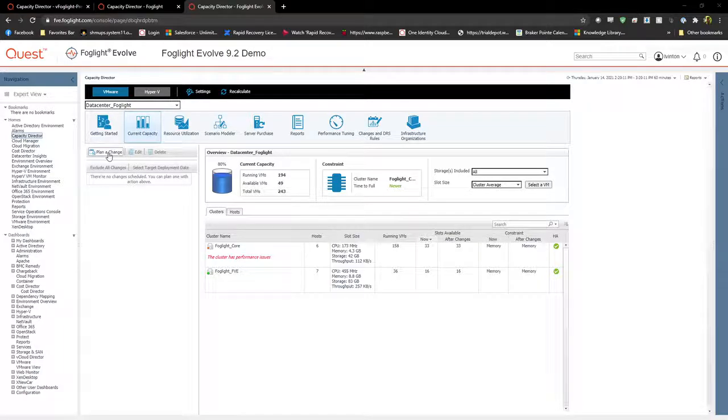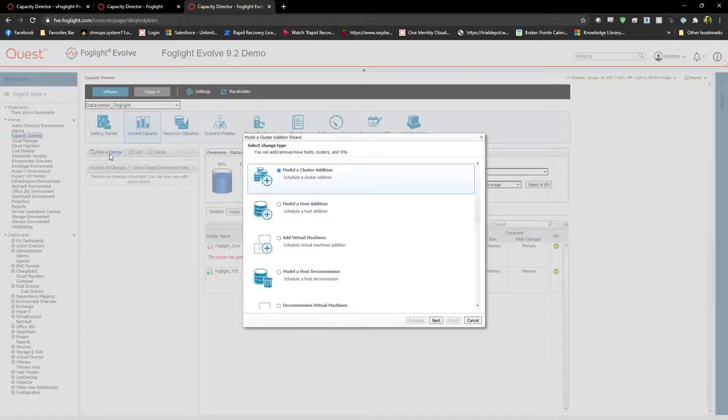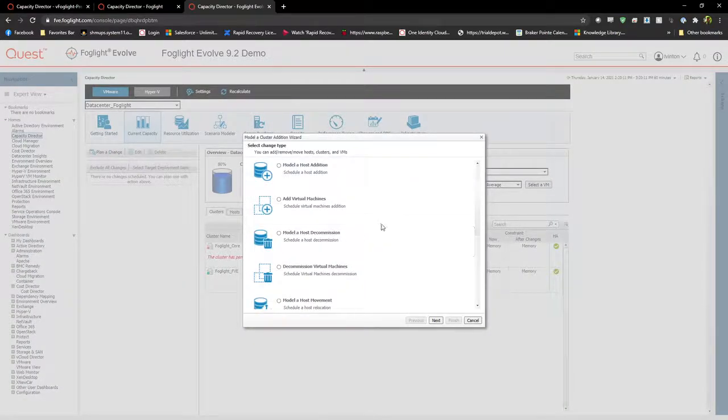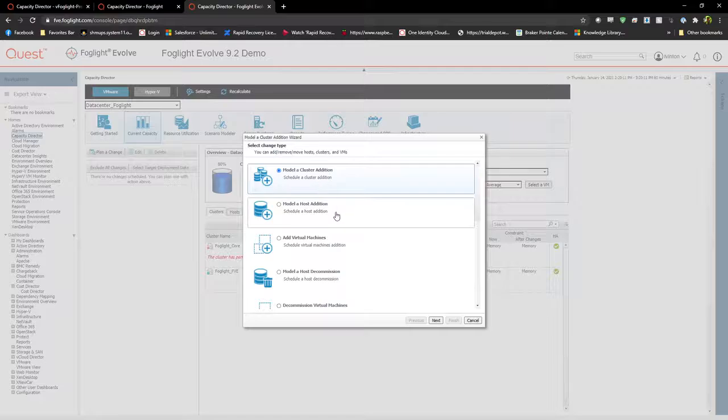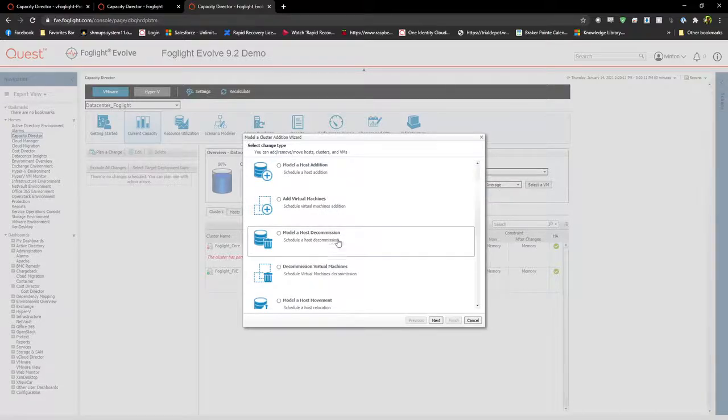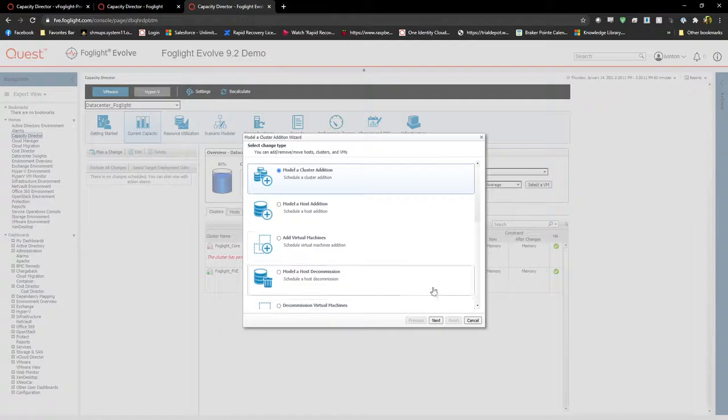So what I'm going to do here, you can see I have my 2 clusters, the number of virtual machines that I can add to each of those clusters. Right now, the slot size is based off the cluster average. So based off the average size of a VM on this cluster, I can add 33 more of those VMs. And the resource I'm going to run out of is memory. Well, let's plan a change. And you'll notice there's a number of different changes that we can model, whether it's adding a cluster, adding hosts, adding virtual machines, decommissioning things, but changing the environment.